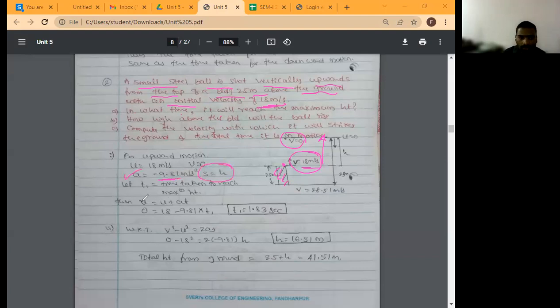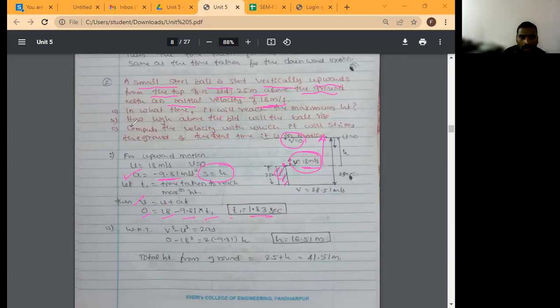Then you know v is equal to u plus at. Final velocity is equal to 0, initial velocity is equal to 18, acceleration is minus 9.81, times t1. What is asked is the time t1, which is equal to 1.83. Like this the question is asked.